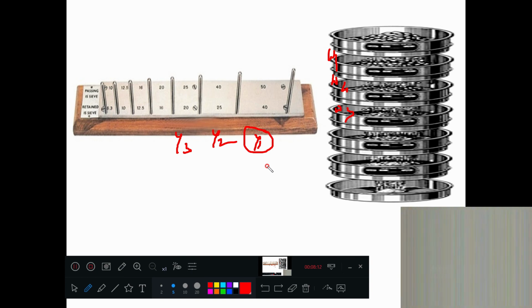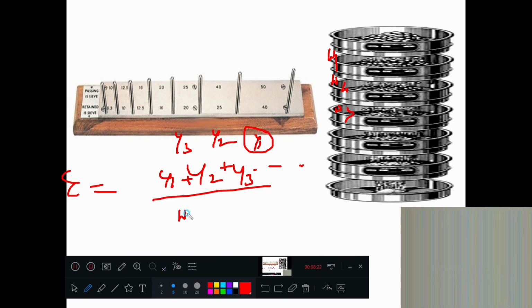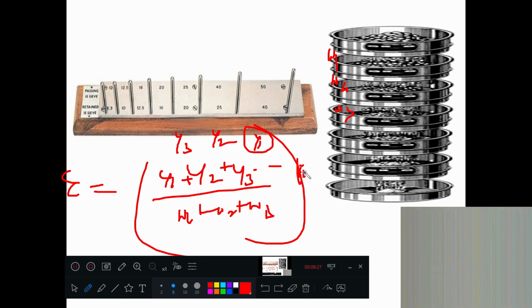Is it clear? So what is the elongation index? Y1 plus Y2 plus Y3 and so on, divided by W1, W2, W3, into 100. Okay. The difference between the flakiness index and the elongation index is that in the flakiness index you are taking the material which is passing, meaning thin material. Here you are taking the material which is not passing, that is lengthy material.